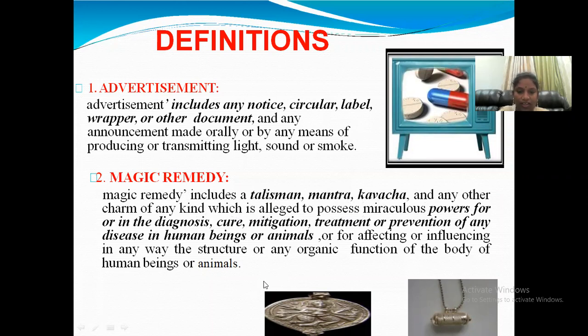Here, see, this is the figure of the talisman, and this is the kavacha. Mantras are words in a traditional language that we call mantras. So these are the magic remedies, and any other charm of any kind also comes under magic remedies.